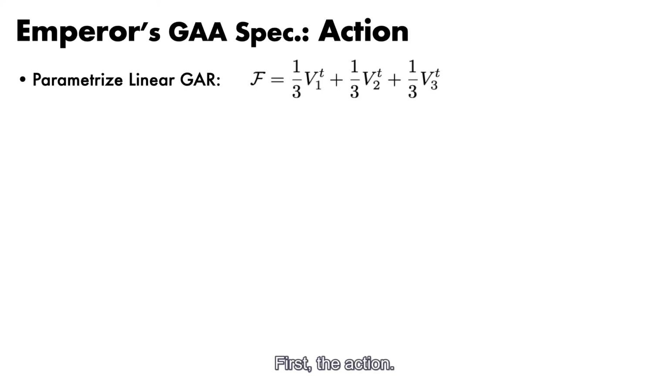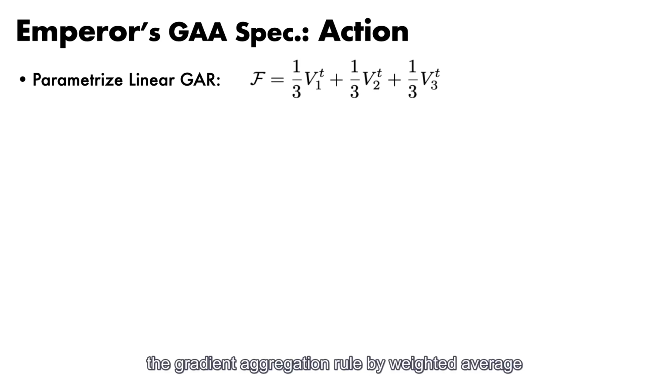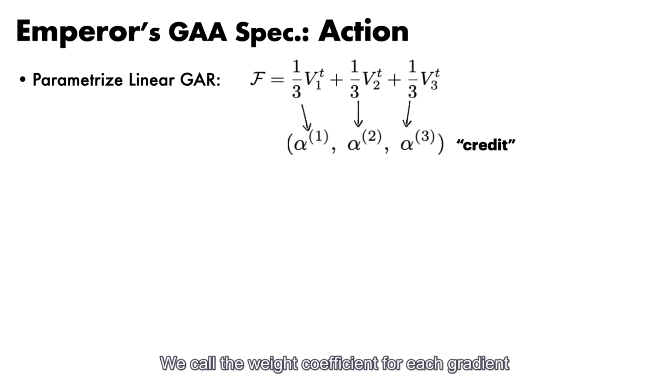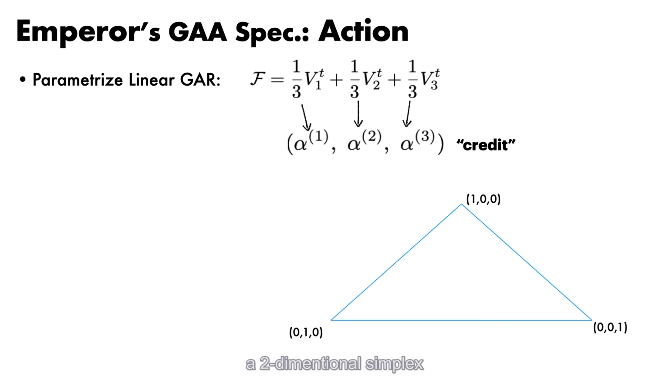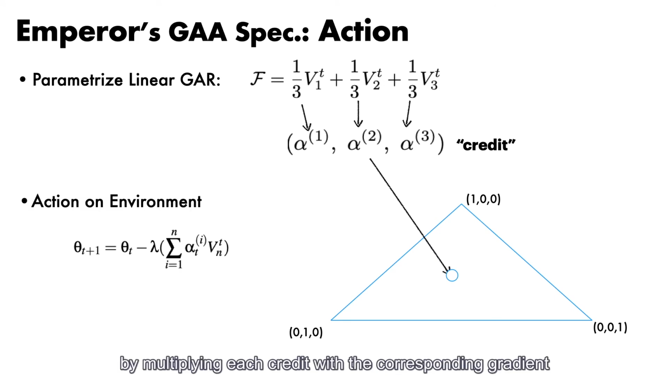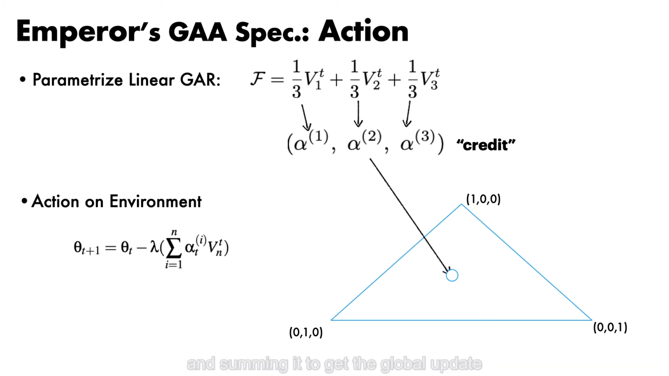So first, the action. GA's action gets inspiration from the gradient aggregation rule by weighted average. We call the weight coefficient for each gradient the credit for the corresponding general. As a result, when there are 3 generals, the action space of GA is a 2-dimensional simplex, just as the triangular region here shows. So with an action alpha, GA uses it as a weight and computes the global update by multiplying each credit with the corresponding gradient and summing them to get the global update.